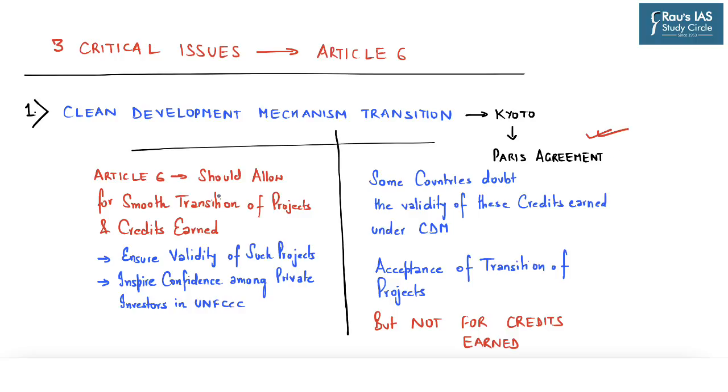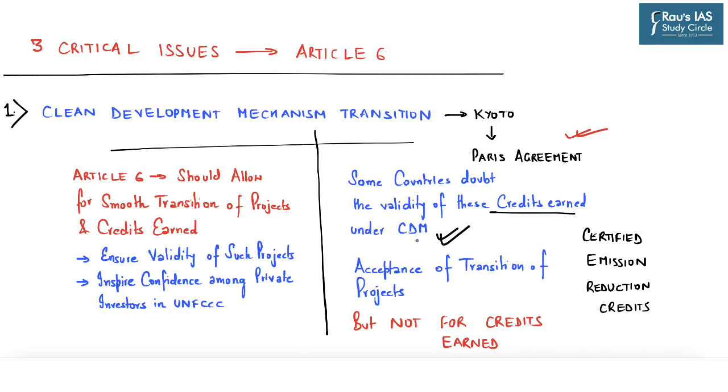Now, the problem with respect to the Clean Development Mechanism and the transition to the Paris Agreement is that there are some countries, mostly the developed countries, who doubt the validity of these credits earned under the Clean Development Mechanism, especially the certified emission reduction credits. So this newspaper highlights that Article 6 of the Paris Agreement should allow for smooth transition of projects and also credits earned.